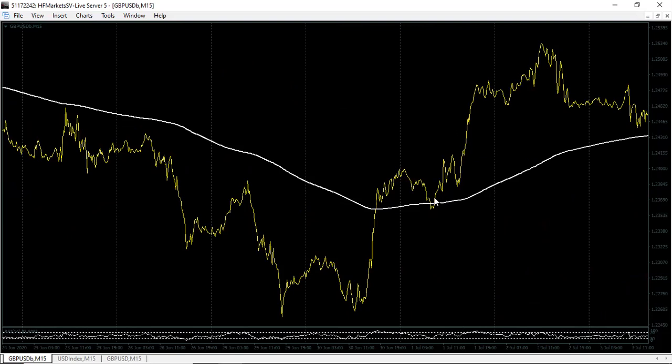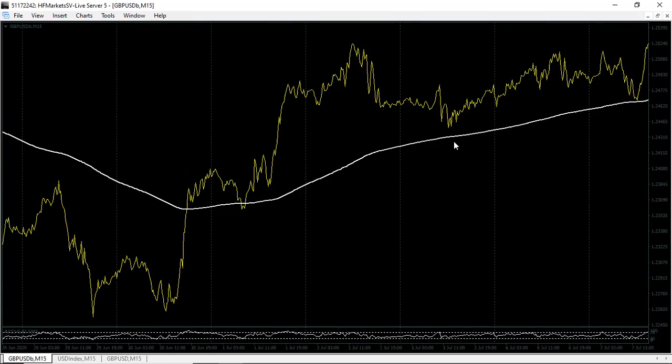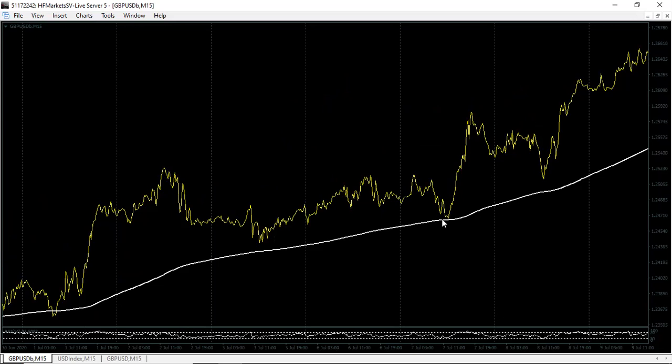Look at this. The market is above the moving average, retraced back, bam, spiked up. Above the moving average, came close, bam. This repeats again and again: above the moving average, it comes close, bam.